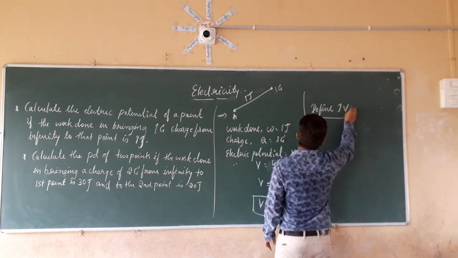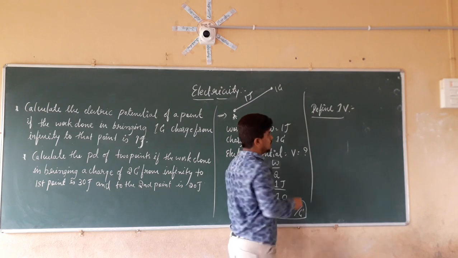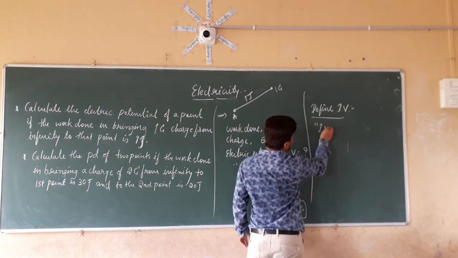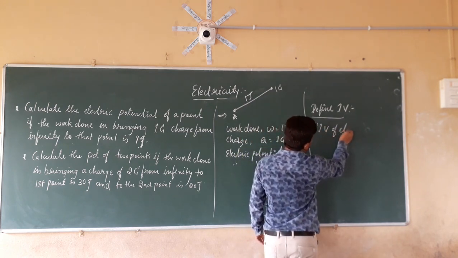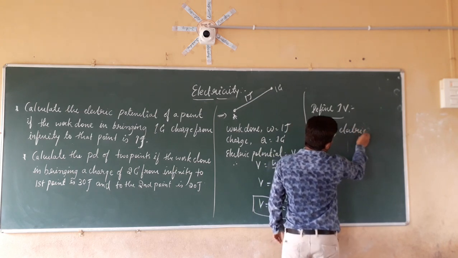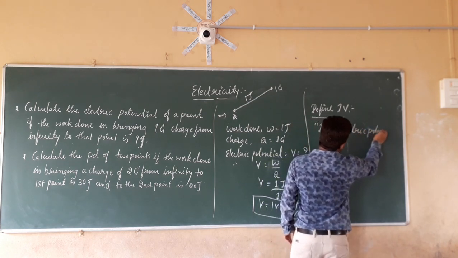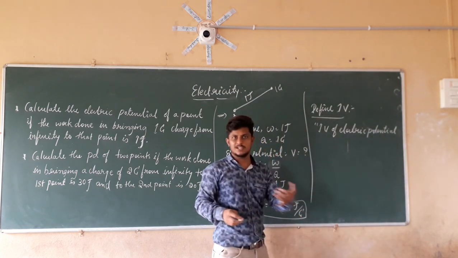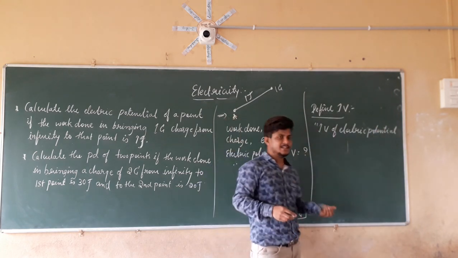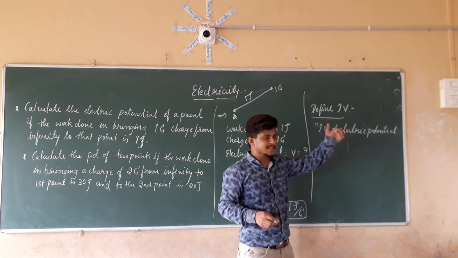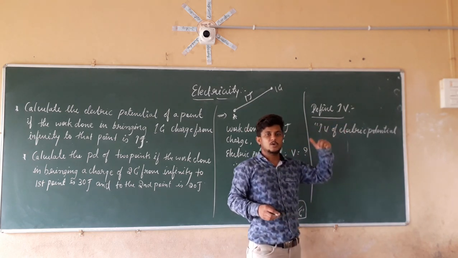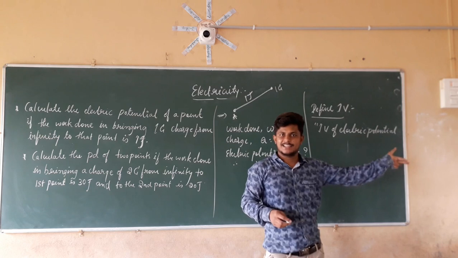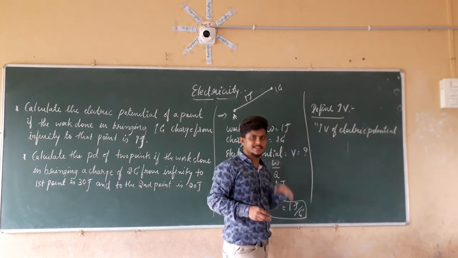When the 1 volt is coming, the charge present at infinity is 1 coulomb and the work done in bringing that charge from infinity to this point is 1 joule, then the electric potential of this point is 1 volt. So we are going to define 1 volt. You can take electric potential or potential difference, both are the same. Instead of infinity in case of electric potential, you have to take that point in case of potential difference.